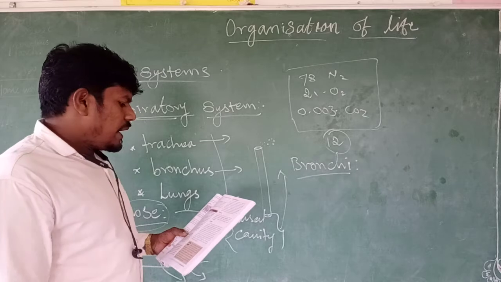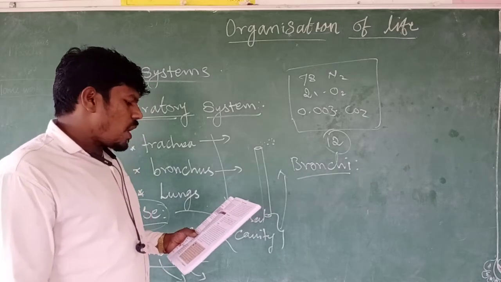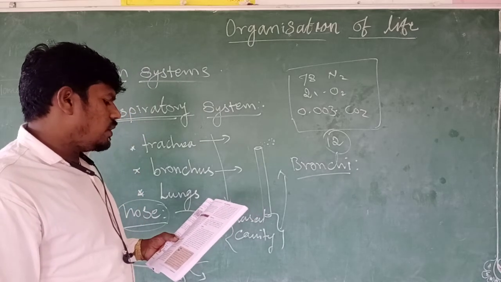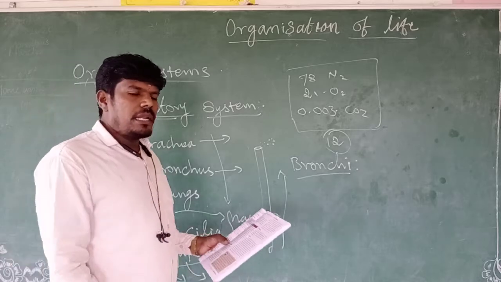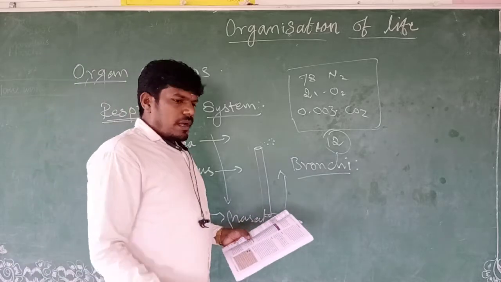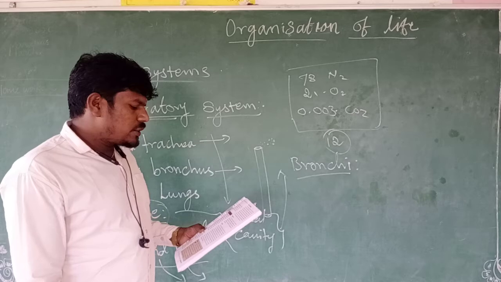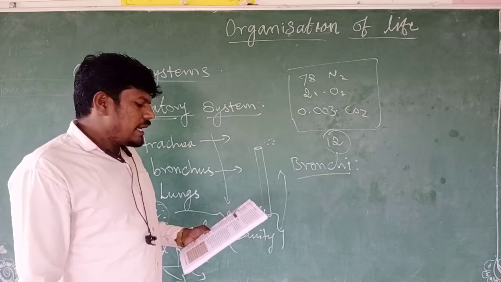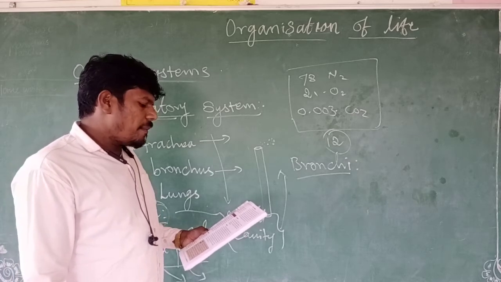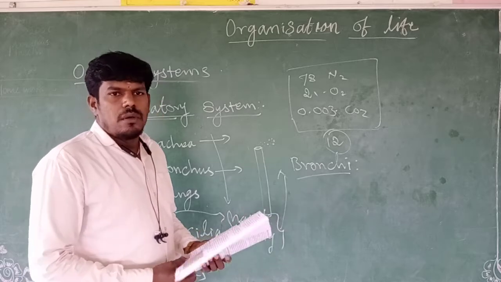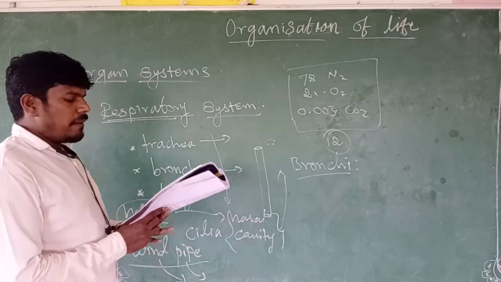The trachea divides into branches called bronchi. Each bronchus leads to the lungs. The trachea divides into two branches, and each branch leads to the lungs, where it divides and redivides to finally form hair-thin passages called bronchioles.